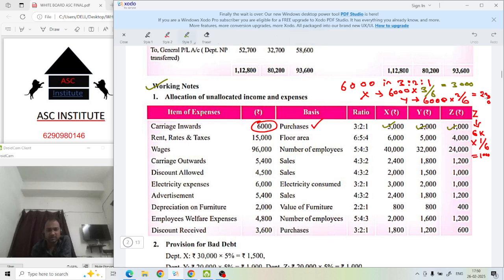Any student is facing any problem with this one, once more I'll explain. Got these ratios. Now how are you solving? 6 plus 4 is 10 plus 5 is 15. But the first one will be what? 6 by 15 into how much? Into this 15,000. Again 5 by 15 into 15,000. The same thing will go on. Then you will get this answer: 6,000, 5,000 and 4,000.